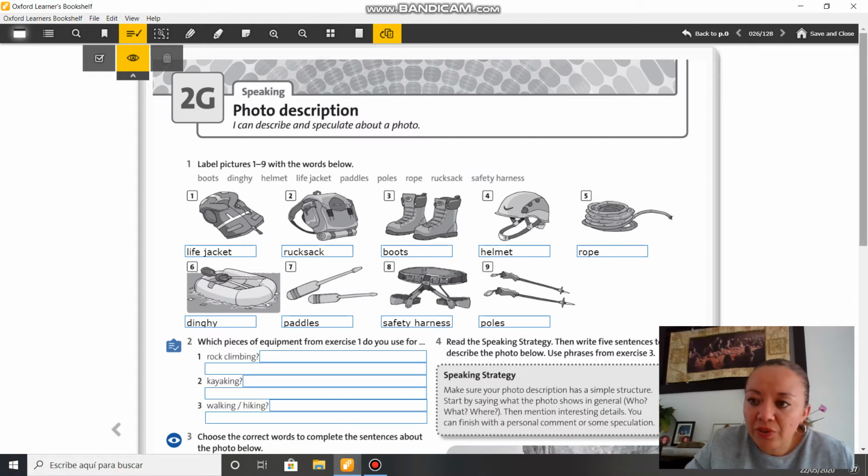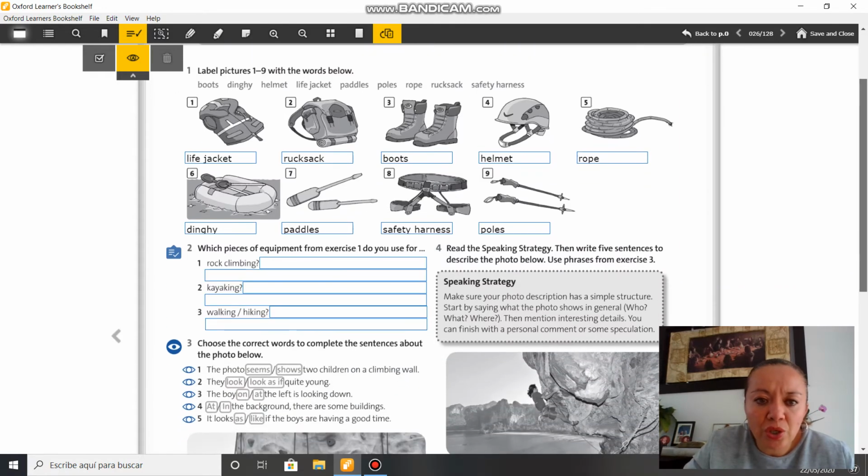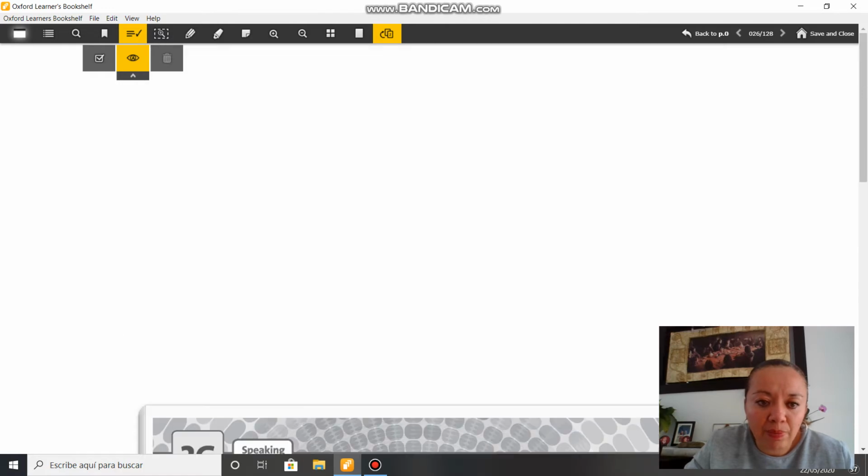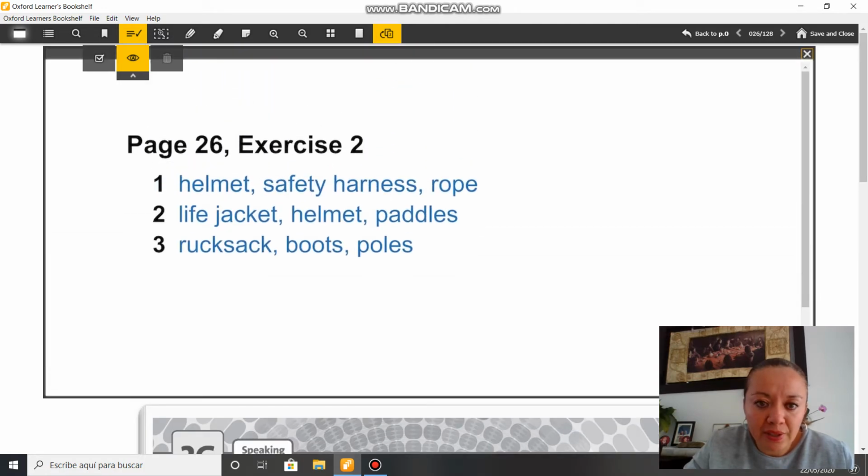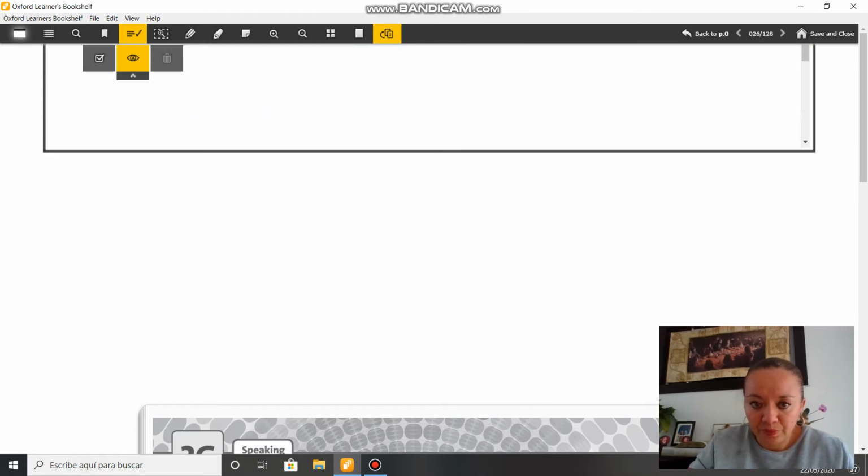Number 2, which pieces of equipment from exercise 1 do you use for rock climbing? Helmet, safety harness, and rope. Kayaking: life jacket, helmet, and paddles. And walking or hiking: rucksack, boots, and poles.